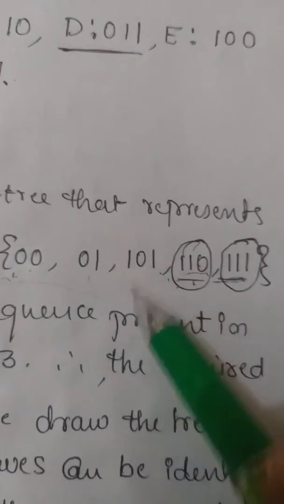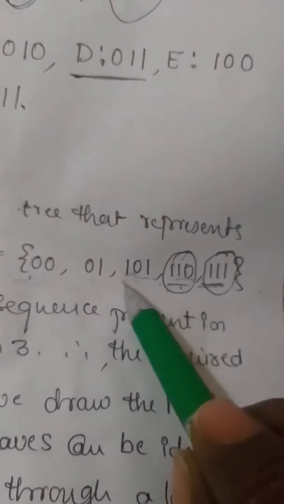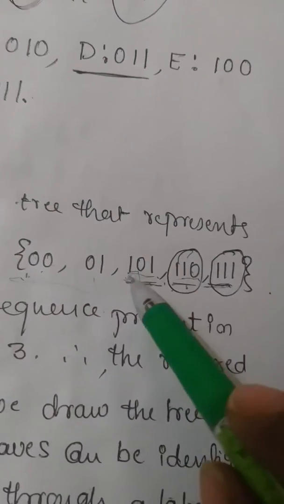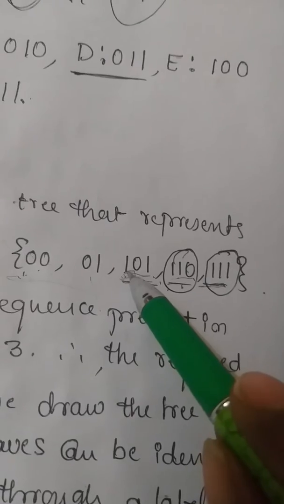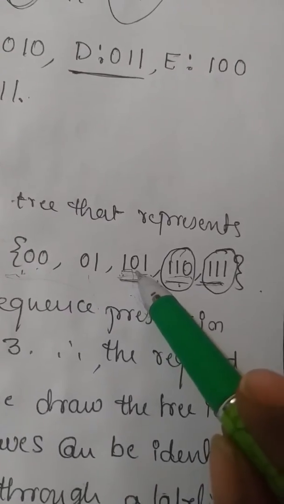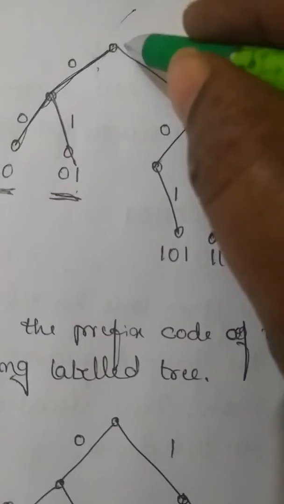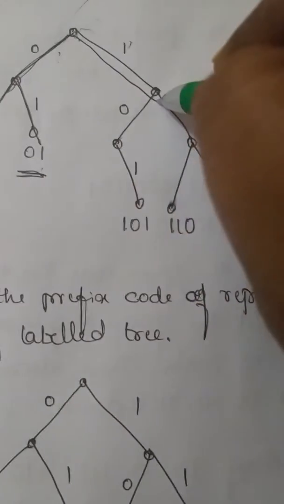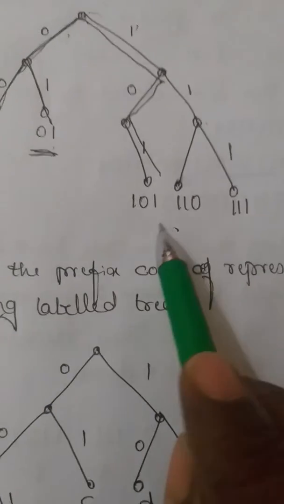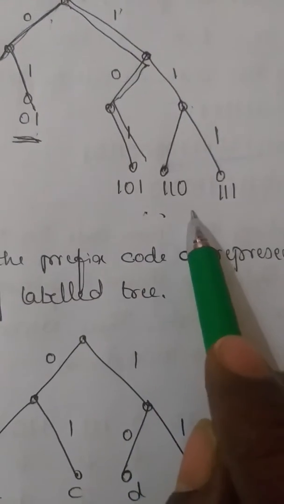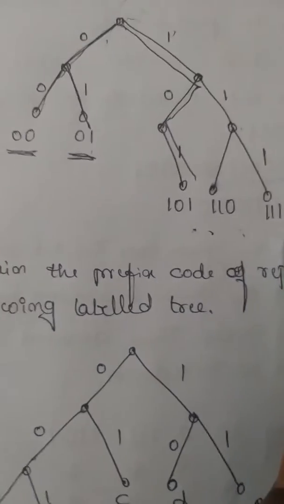Next, carefully observe here, I need 1, 0, 1. Correct? I need 1, 0, 1. How can I get this 1, 0, 1 in the binary tree? 1 means right side, correct? Right edge, then left edge, then right edge. So I can go like this, right edge first, 1. Then left, then right, correct? So I can get 1, 0, 1. Similarly, I can get 1, 1, 0. Similarly, I can get 1, 1, 1.